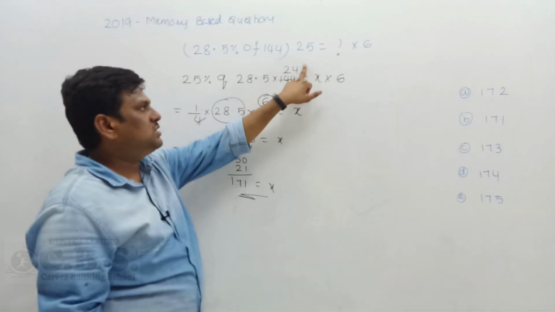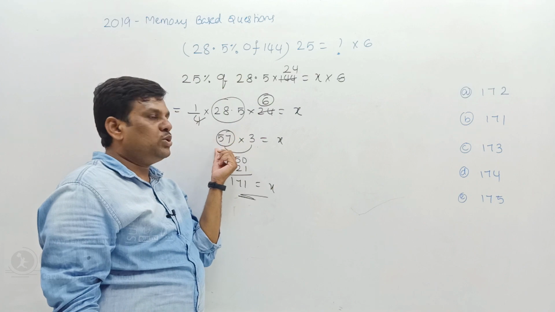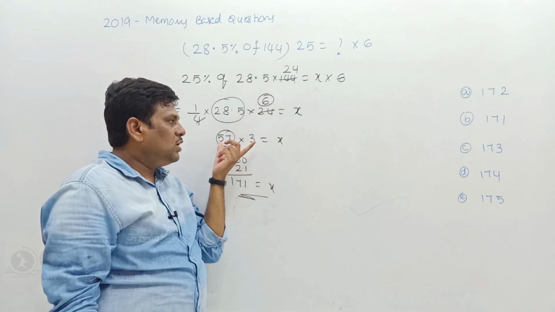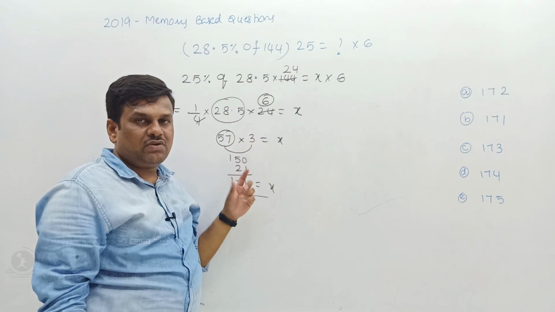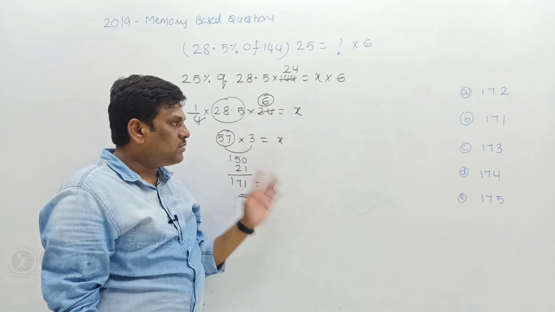28.5, 6, how many times is it? 24 times. 4, how many times is it? 6 times. 28.5 doubled gives you 57. If I do double, I get half of 6. Half of 6 gives you how much? 3. 50 3s are 150, 7 3s are 21. 150 plus 21 sums to 171. Option B is the right answer.